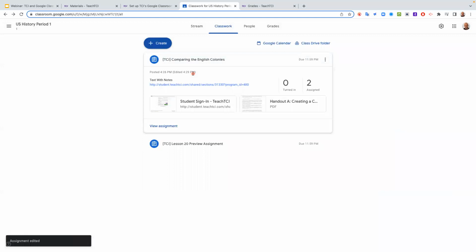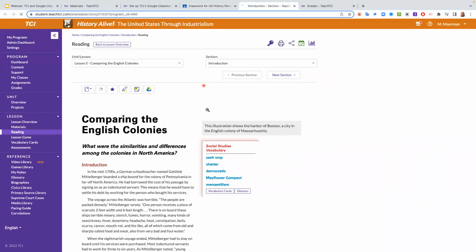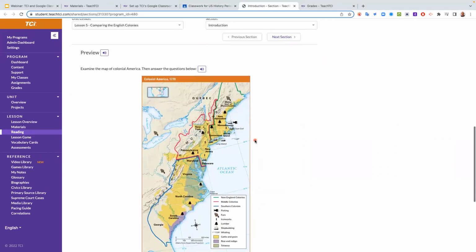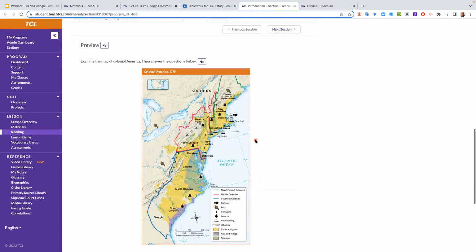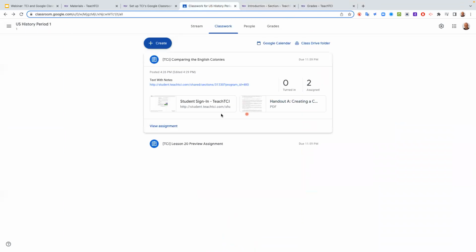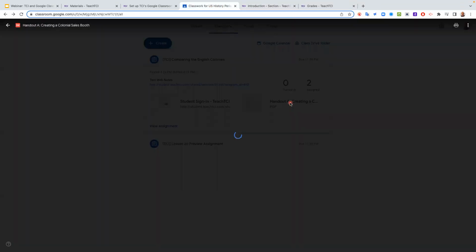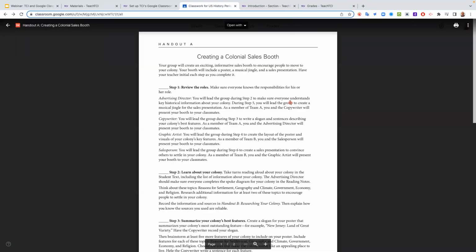So now if a student comes here, not only are they able to click on the link to open right up to that assignment and start doing the preview assignment, okay? But now they are also able to see the handout that they were supposed to get from that lesson as well. So that is how you link the PDFs. That's how you link the assignment.